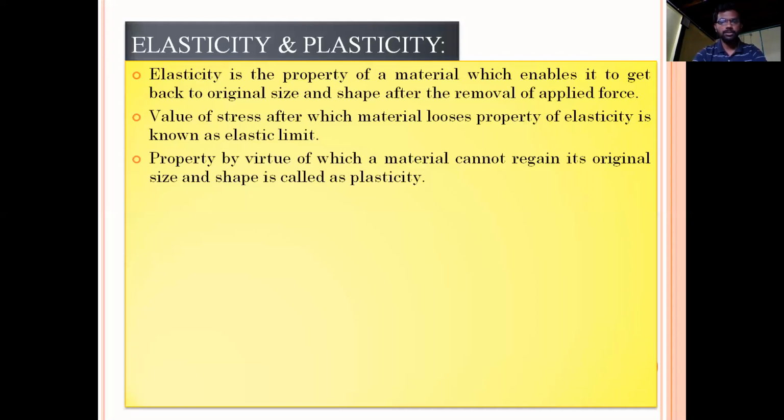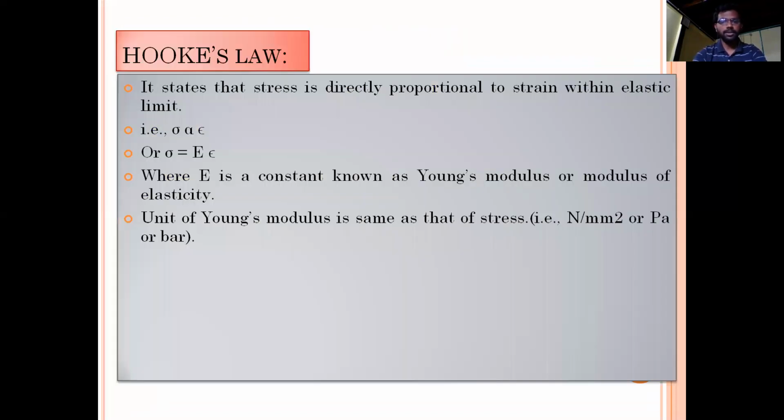Moving on, next we have a concept called Hooke's law. Hooke's law states that the stress is directly proportional to strain within elastic limit. Whenever an external force acts on the body, stress and strain are induced in the body.